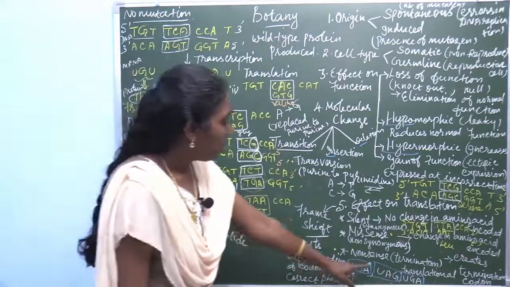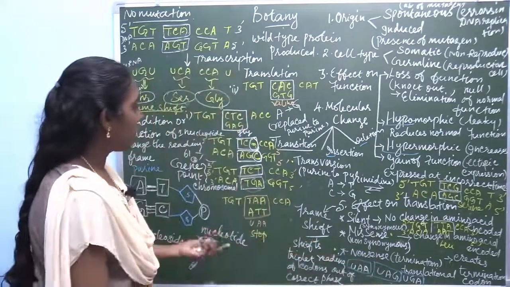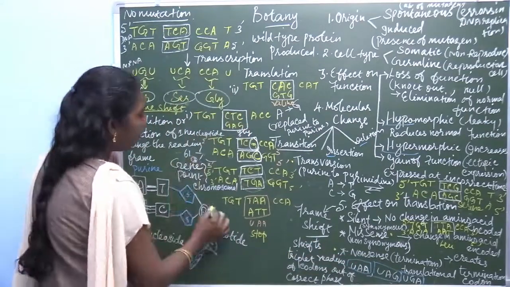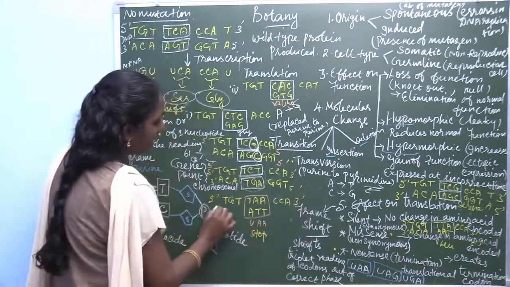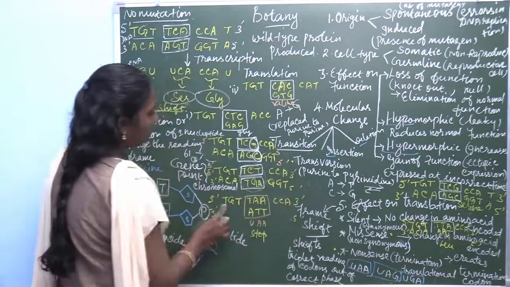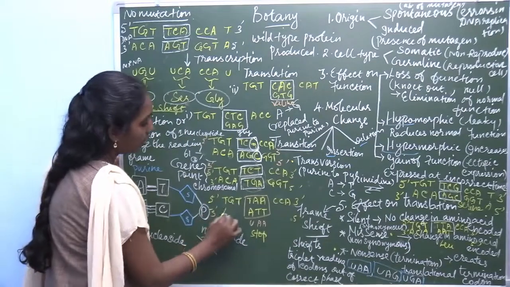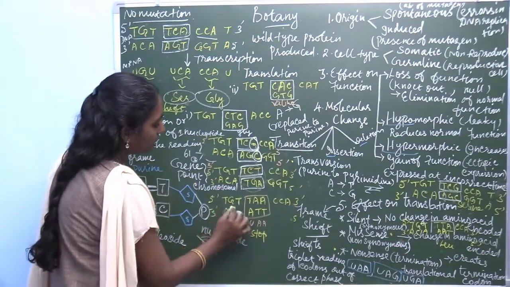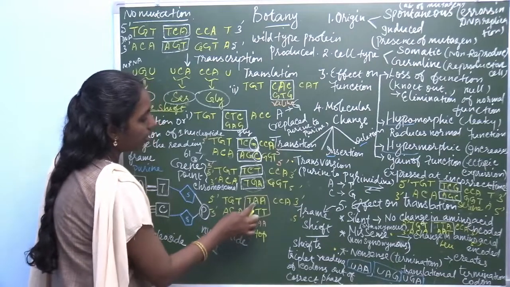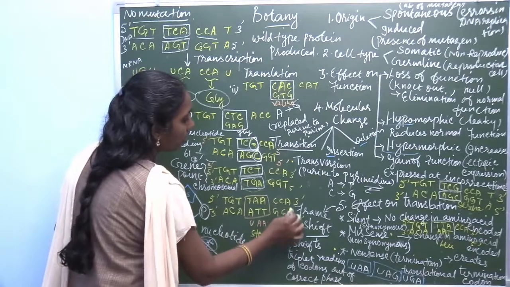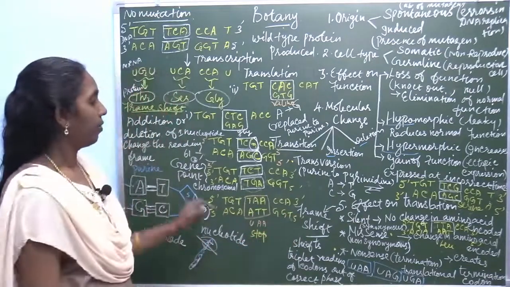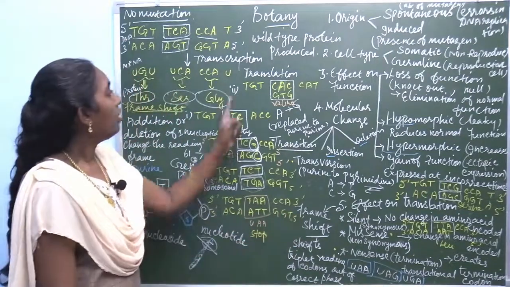What happens in this? Here is a nonsense codon, 5' to 3', and 3' to 5' direction: thymine, adenine, guanine, cytosine, and so on.